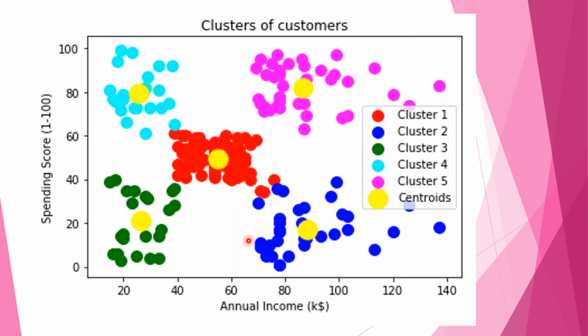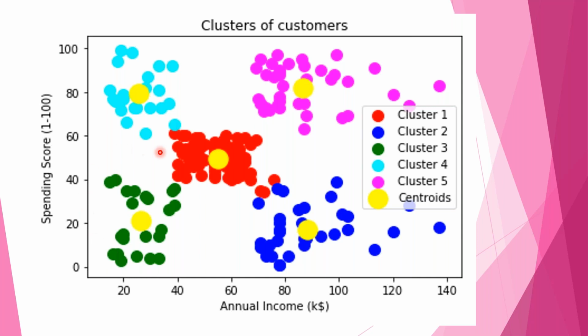What about this group? They earn a lot. See, draw a perpendicular, but they don't spend a lot. They save a lot of money. So I should not target them. What about this group? The average salary of this group is around 50,000. See, they belong to the average category also. They belong to the average category, not great like this one, right?